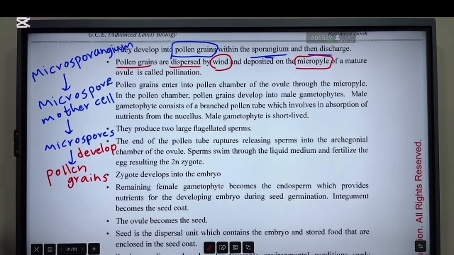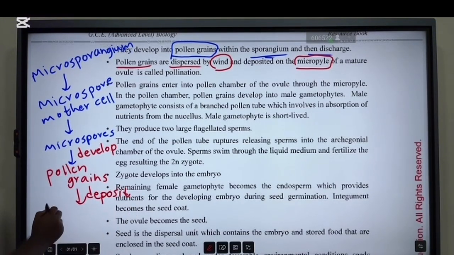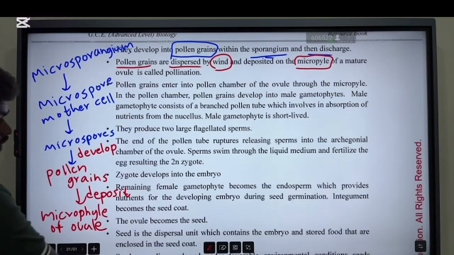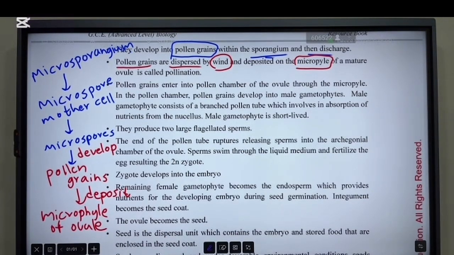The pollen grain is dispersed by wind and deposited on the micropyle of the ovule. Then pollen grains enter the pollen chamber.